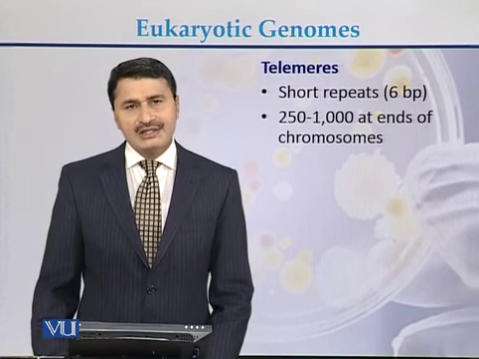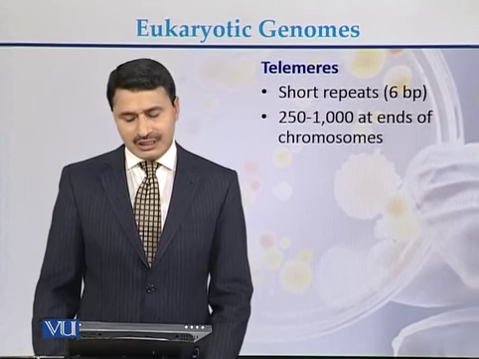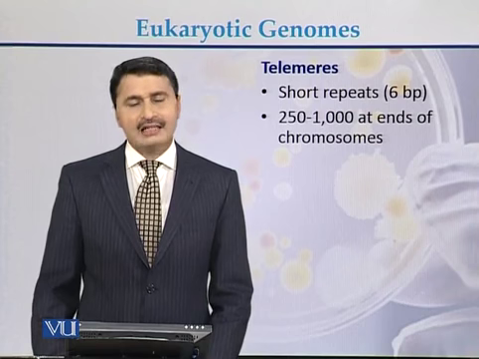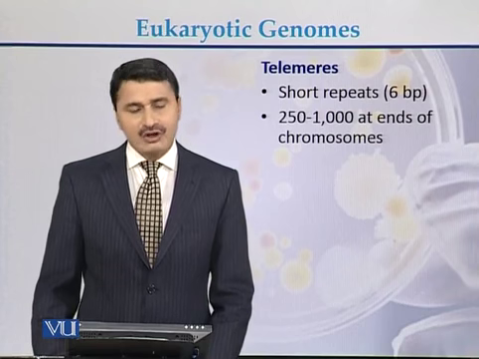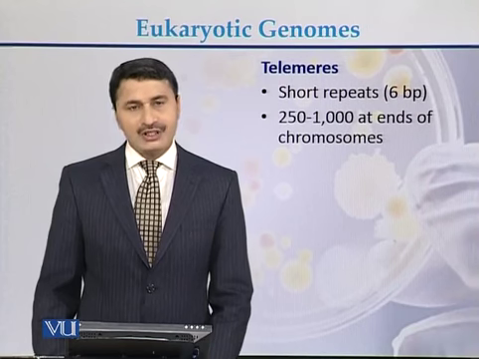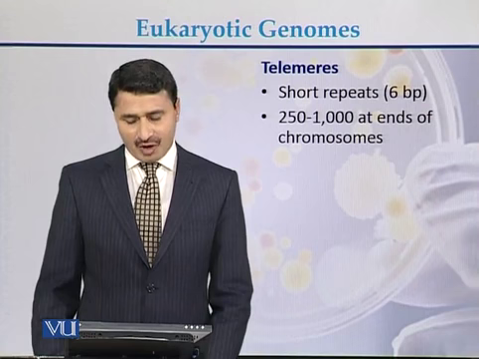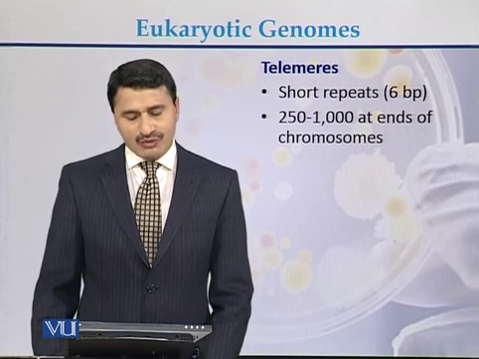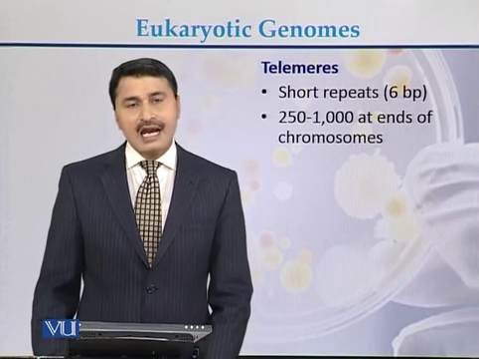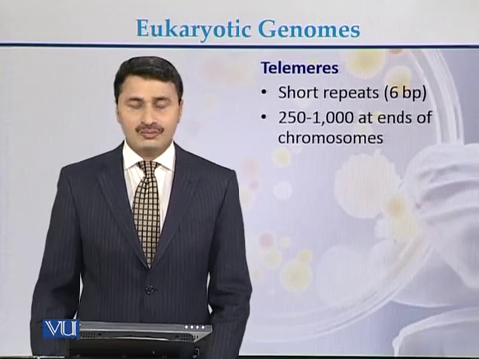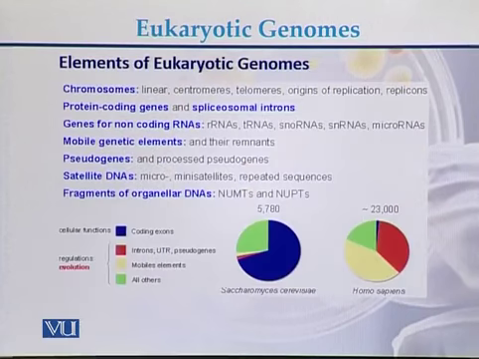Repetitive sequence in case of eukaryotic genome is also present at the telomeres. In case of telomeres, there are short repeats up to 600 base pair and they are from 2 to 50 up to 1000 at the ends of the chromosome. This is the detail of the elements of the eukaryotic genome which is present in different eukaryotic genomes.